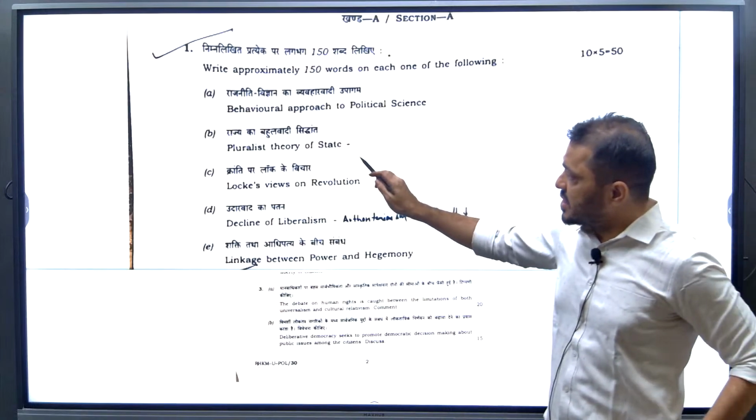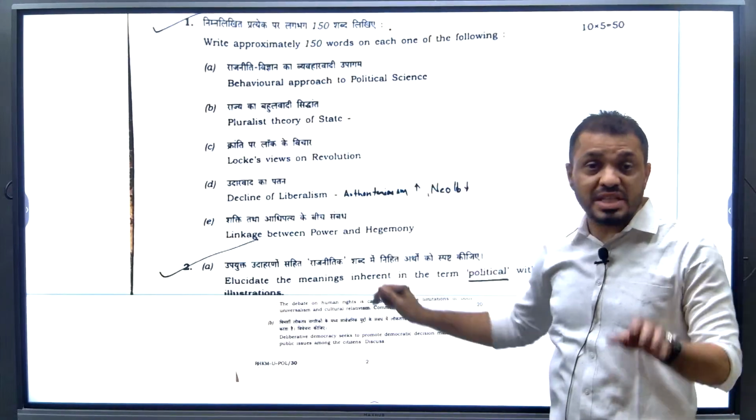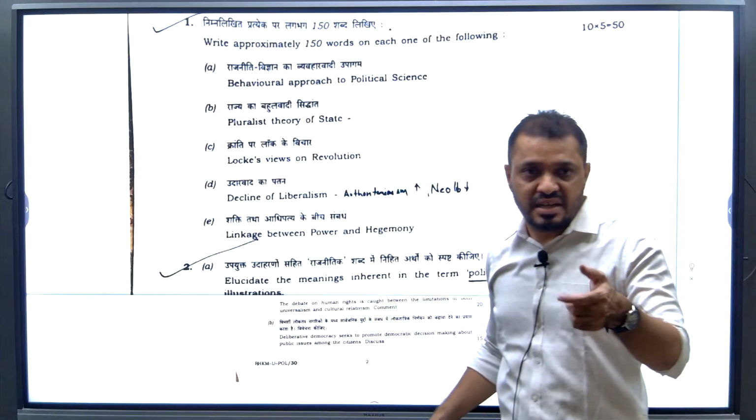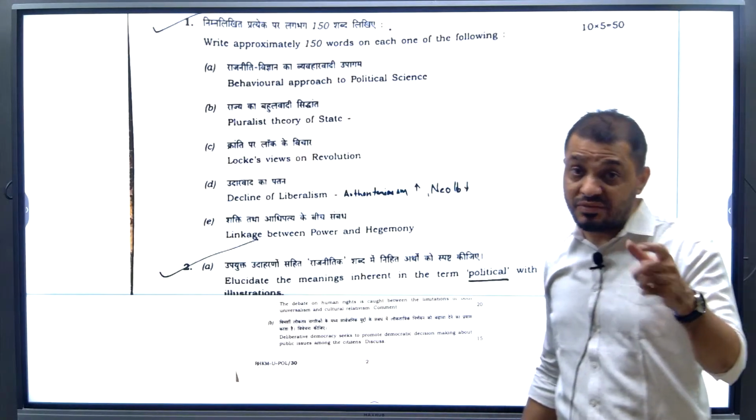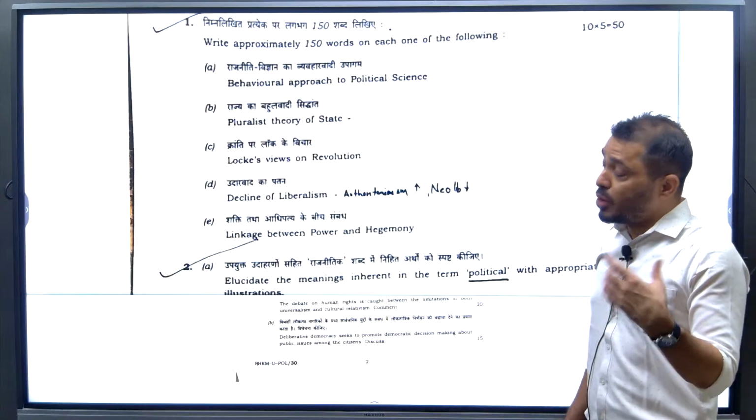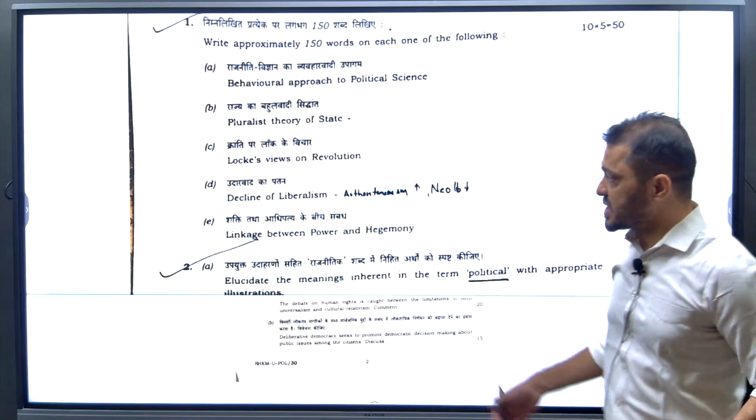Now the second one, the pluralistic theory of state. This is about the theory of state and the state, related to your Unit 2 and Unit 3. There we discuss the different types of states, such as monarchy and diarchy.